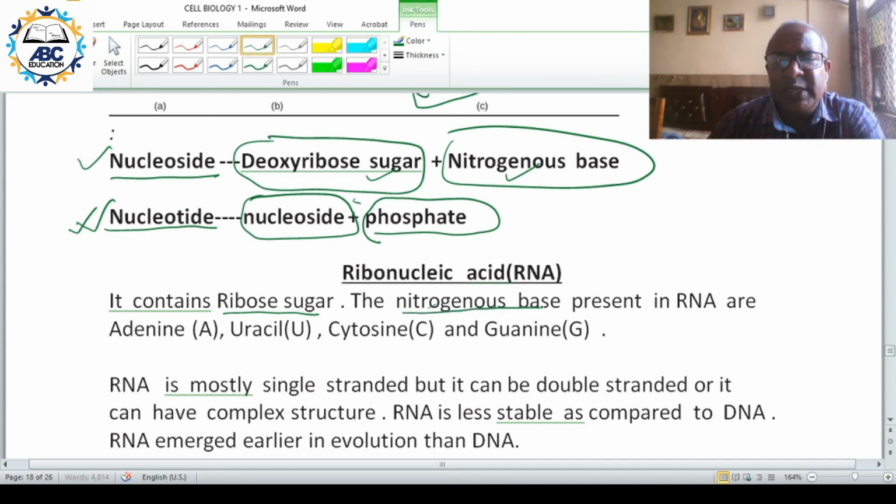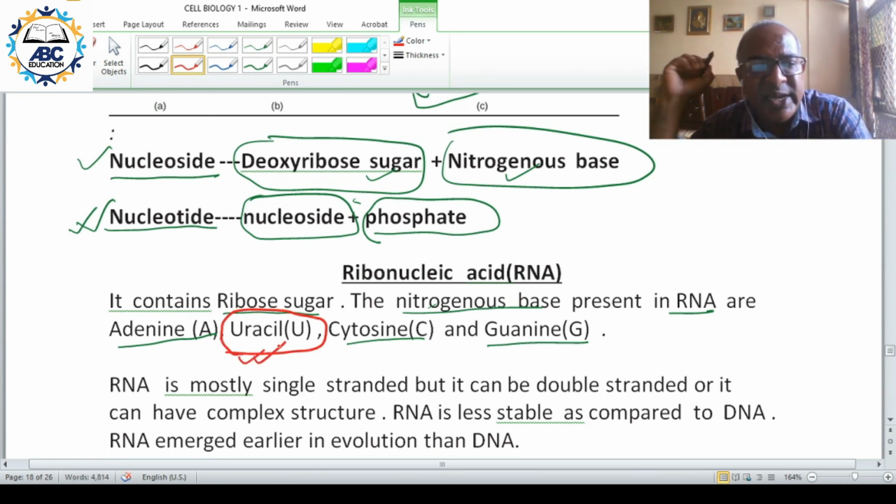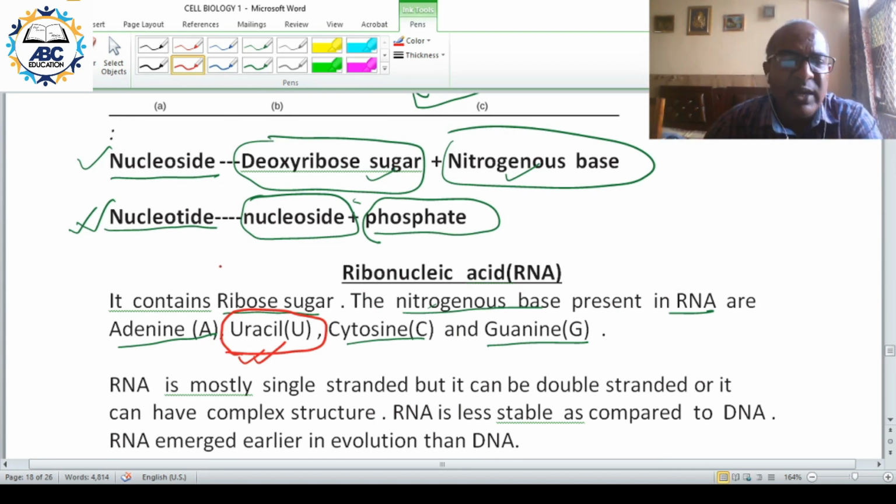The nitrogenous bases in case of RNA are adenine, cytosine, guanine, and one unique thing over here is uracil. So RNA has uracil in place of thymine. In DNA it was thymine, in RNA it is uracil. So two major differences: RNA has ribose sugar, and in terms of nitrogenous base it has uracil in place of thymine.